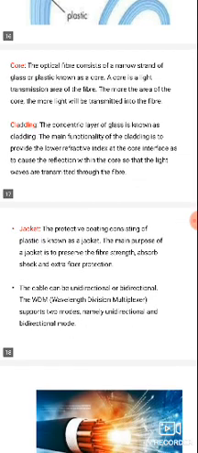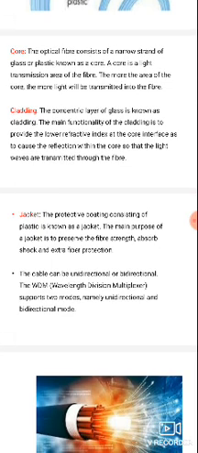Next one is the cladding. Cladding is the concentric layer of glass. So the narrow strand of glass is known as the core, whereas the concentric layer of glass is known as the cladding. The main functionality of cladding is to provide a lower refractive index at the core. It interfaces to cause reflection within the core, so the light waves are transmitted through the fiber.